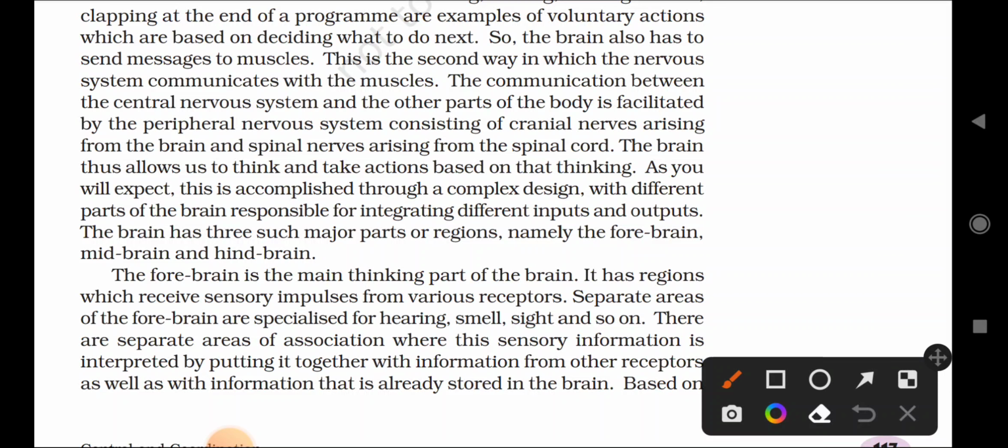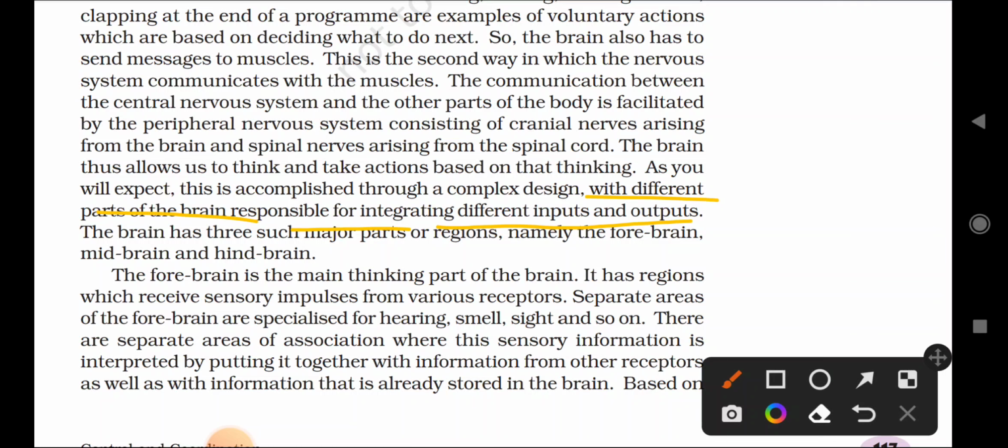This is very complicated. We are saying that the brain will think and do the activity, which means it is not easy. It is very complicated, with different parts of the brain responsible for integrating different inputs and outputs. The brain will take the input, meaning whatever information is given by the body parts, analyze it, and after that it will pass it through and give the output.